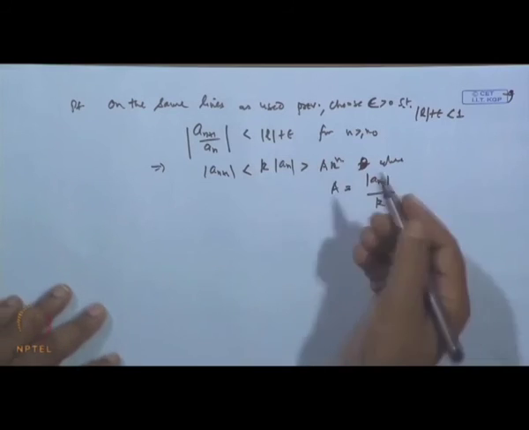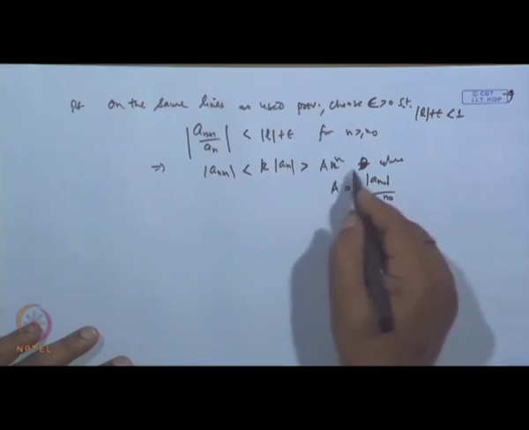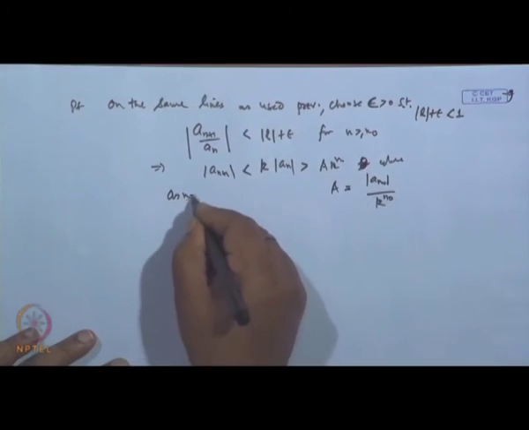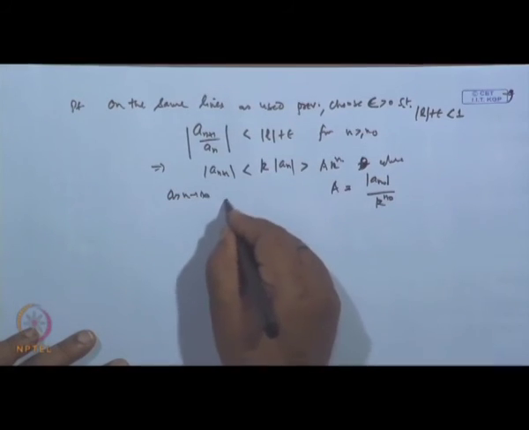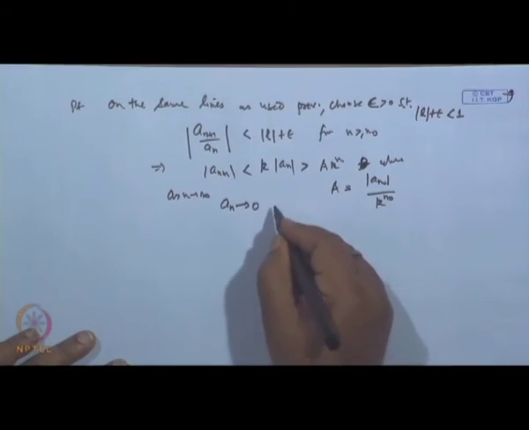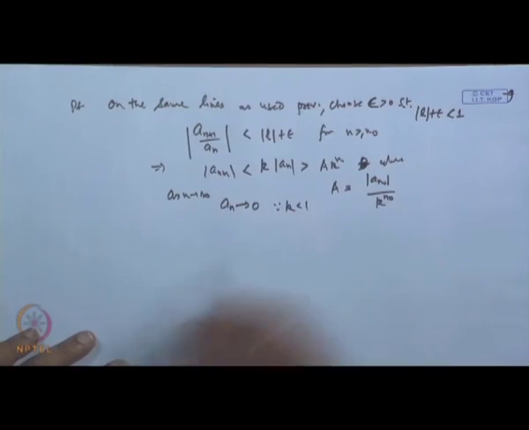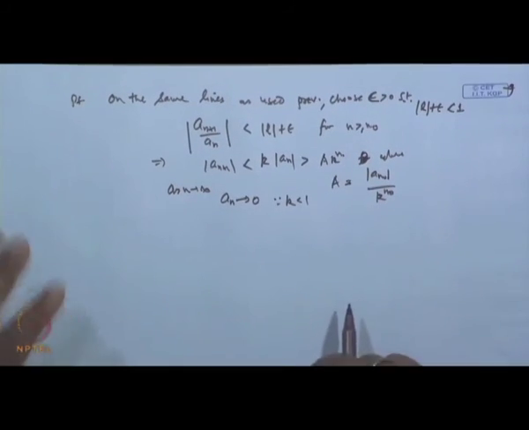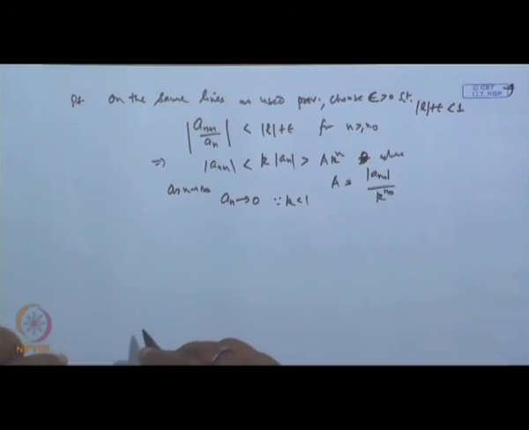So, I am not doing it now. This k is less than 1. So, as n tends to infinity, this a_n goes to 0, because k is less than 1. So, this shows the limit will be 0.